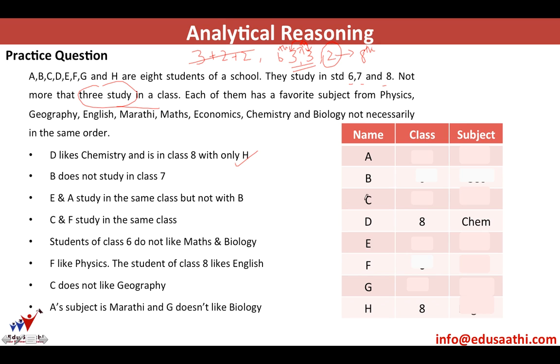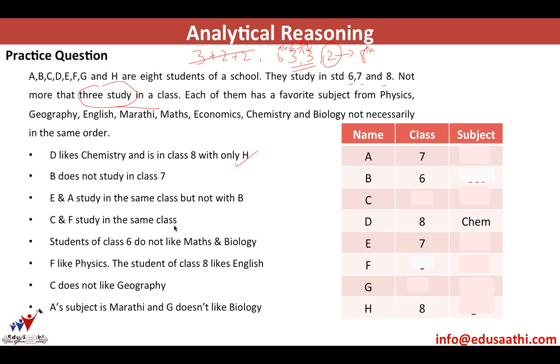Now we already have 2 students who study in class 8. So in case B does not study in class 7, B will be studying in class number 6. E and A study in the same class but not with B. Now the only possible classes left are 6th and 7th, and in case E and A are not in 6th, it means E and A are in 7th.